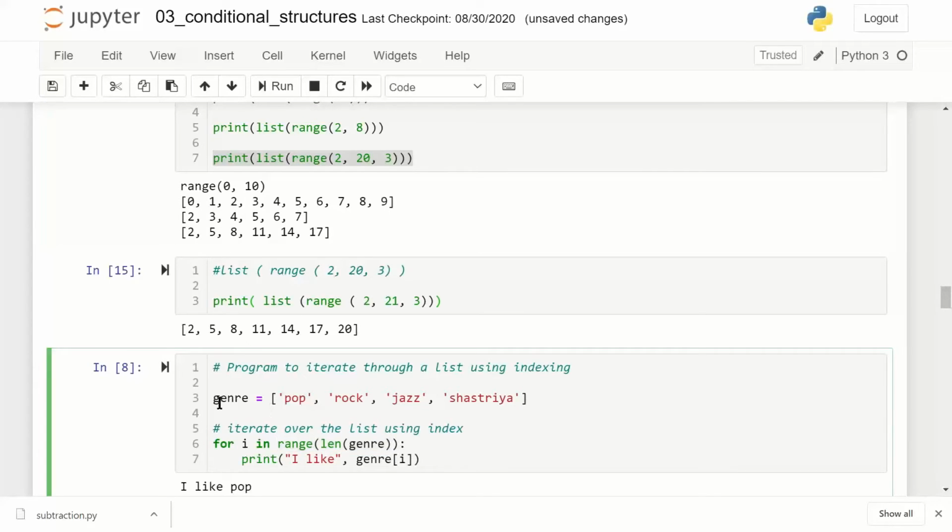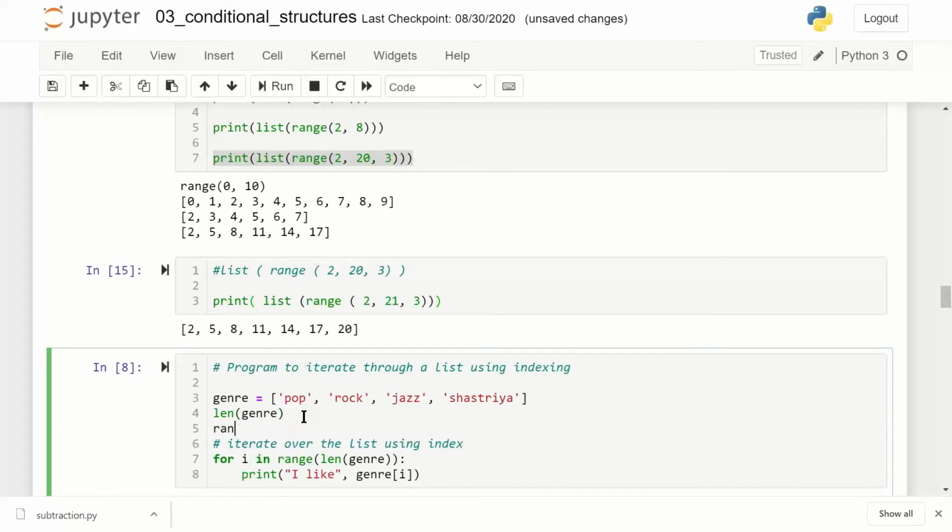So let's break up. Genre, step 1, you are creating a list. If I simply run len genre, it will tell you how many elements are there. 4. So it will return a value 4. This 4 I am putting in a function range, and it will become something like this, range 4, which means I'm creating a range from 0 to 4. 0 is the start index, 4 is the end index.